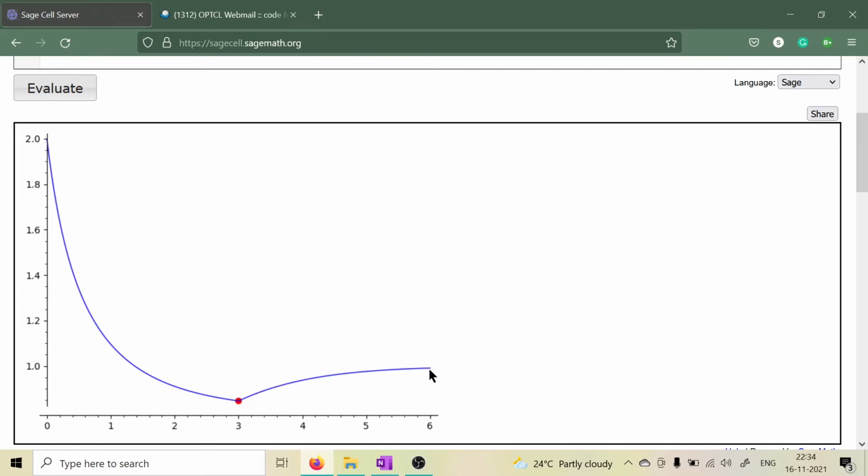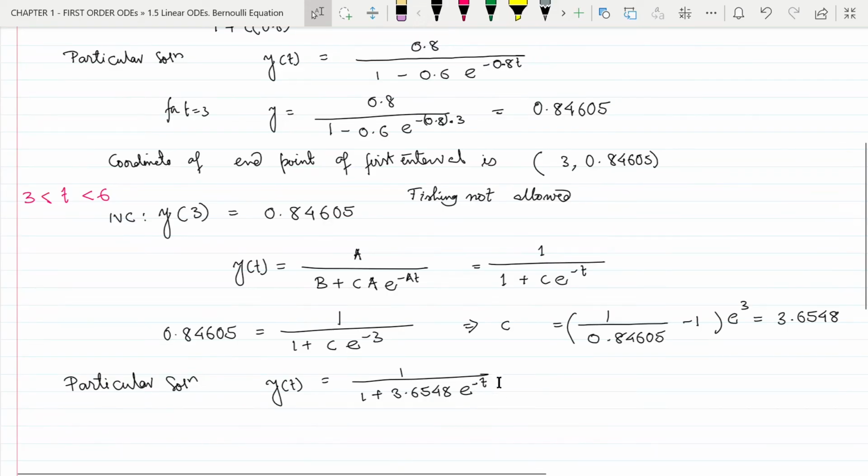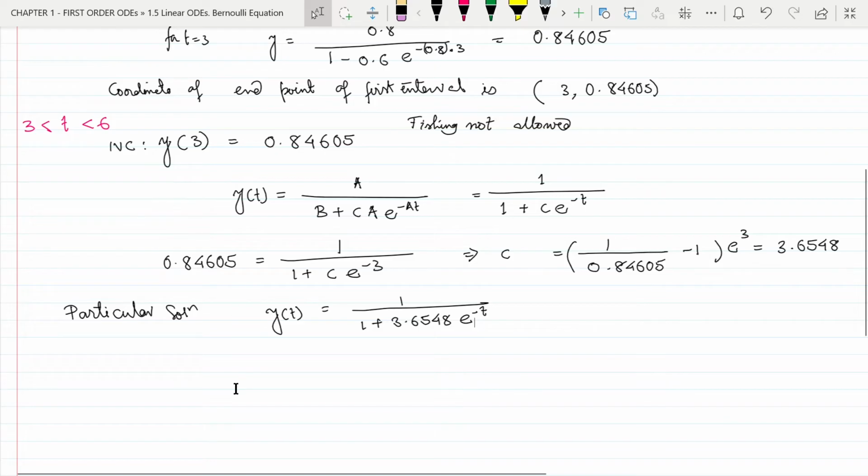And then after finding this point, we will plot this point with a red dot. So we will put t equal to 6 in this particular solution to find the corresponding value of y and initial value condition for the third interval.